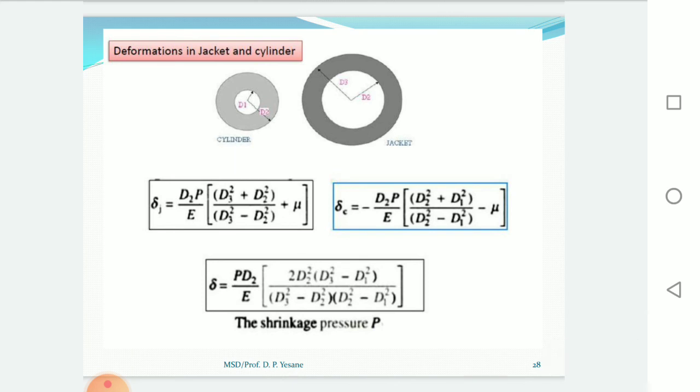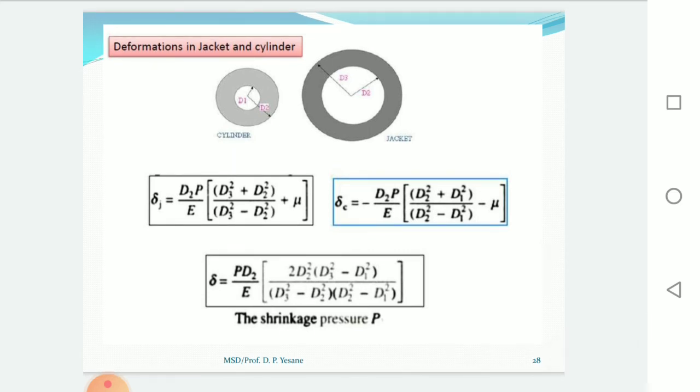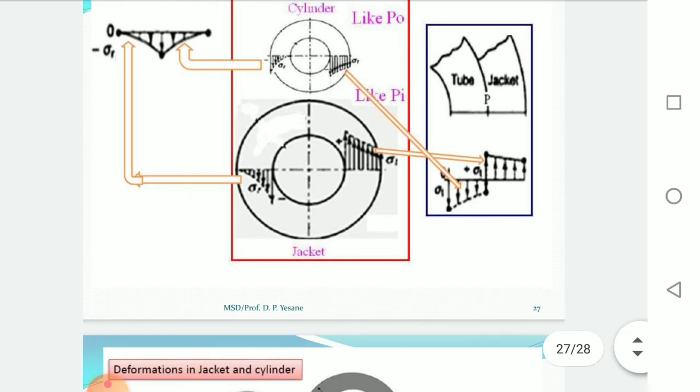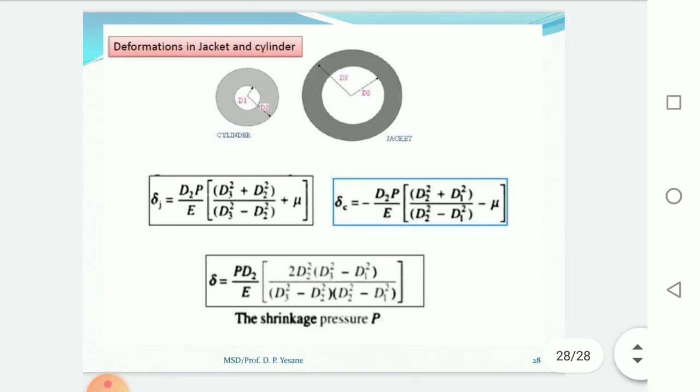If we look at the formula, first we have to find out the deformation in the jacket, then the deformation in the cylinder, and that will be the total deformation. With the help of that formula we have to find out the shrinkage pressure P. Deformation in the jacket is equal to d2 p divided by E into, in brackets, (d3 square plus d2 square) divided by (d3 square minus d2 square), plus Poisson's ratio.